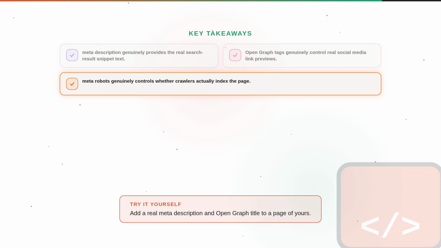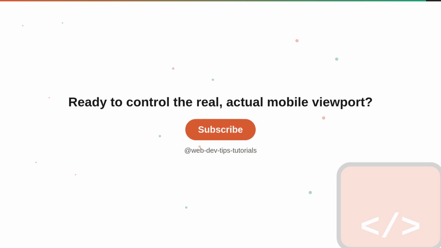Add a meta description and open graph title to a page of yours. Ready to control the mobile viewport?